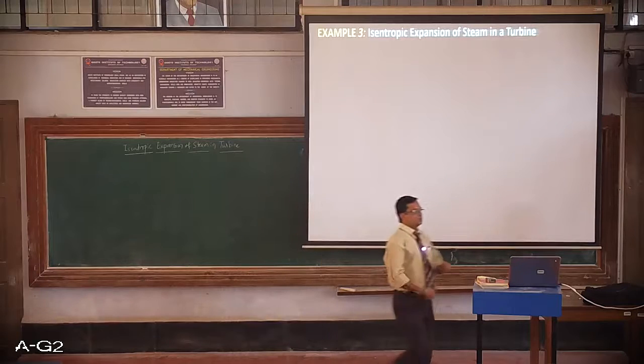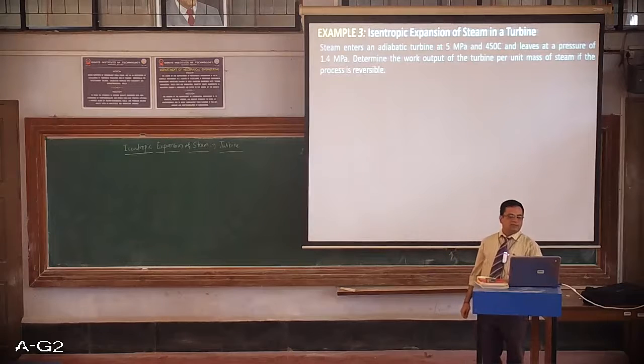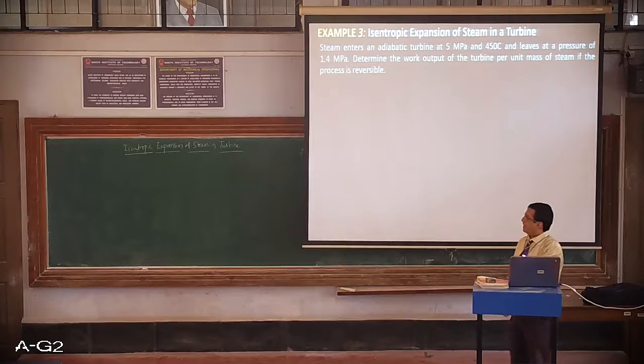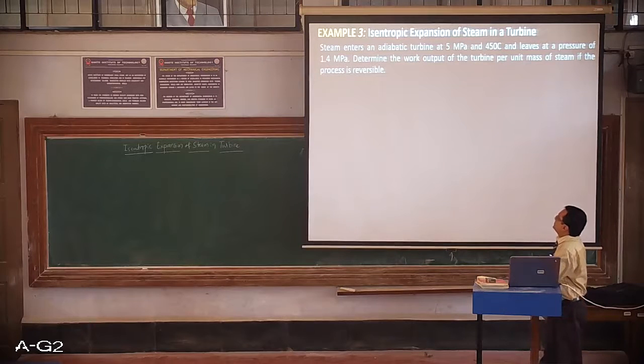So let me read the statement. The statement is that steam enters an adiabatic turbine at 5 megapascal and 450 degrees Celsius and leaves at a pressure of 1.4 megapascal. Determine the work output of the turbine per unit mass of steam if the process is reversible. Okay? The process is reversible.